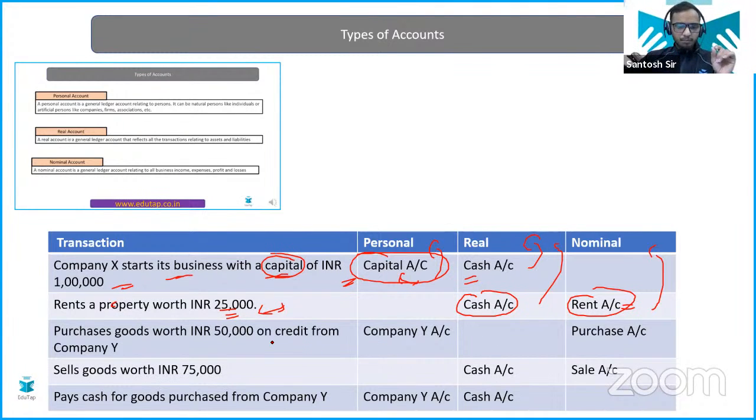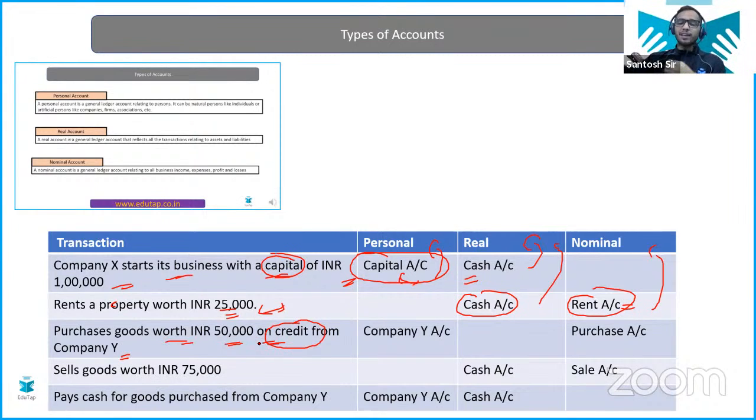Okay. Third example is purchases goods worth rupees 50,000 on credit from company Y. So now you are purchasing goods, but you are not paying cash. You are purchasing goods on a credit basis. That means that other party becomes, see, company is a person in legal language, so when I say person, don't get confused.